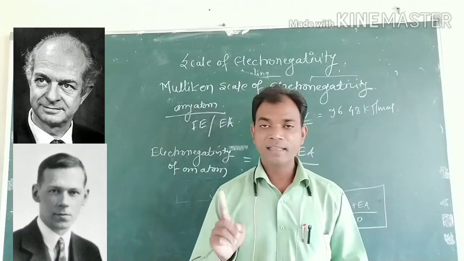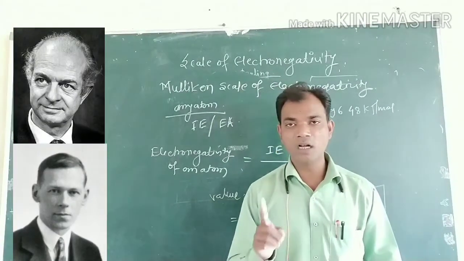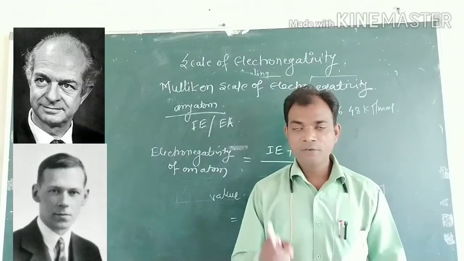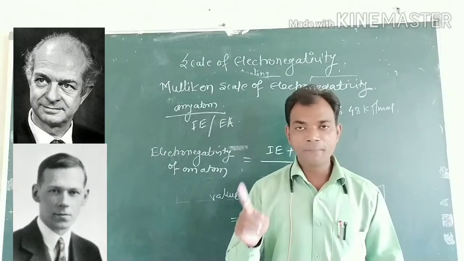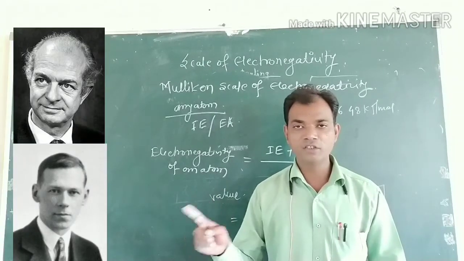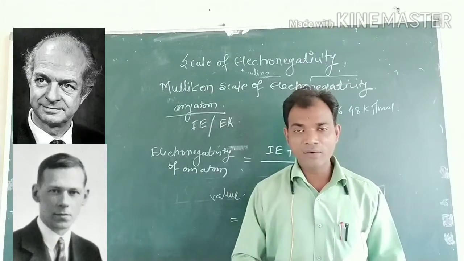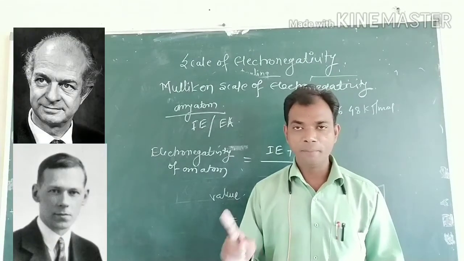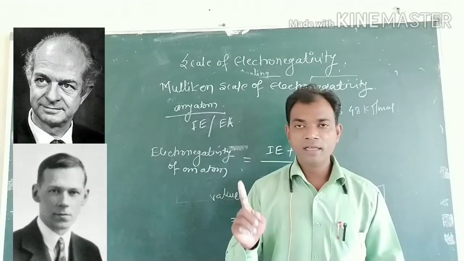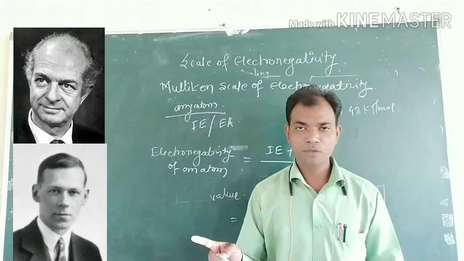That difference is represented by the symbol delta, which equals the difference between the actual bond energy minus the bond energy of the covalently bonded compound. Delta equals EAB minus square root of EAA times EBB.